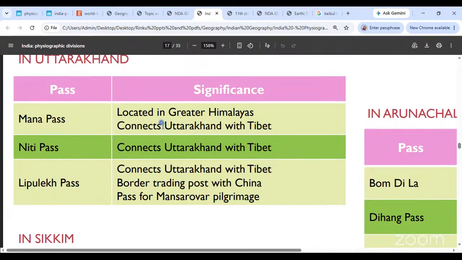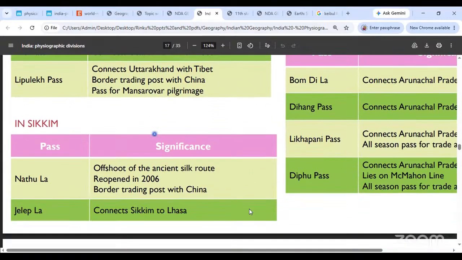Mana Pass is located in the Greater Himalayas, and Mana, Niti, and Lipulekh, all three important passes, are your connection to Tibet. Please remember this is the Indian connection to Tibet. And it is important to remember Lipulekh, because Lipulekh Pass is the Mansarovar pass. It is the Mansarovar pilgrimage pass. So please remember that. And then Sikkim.